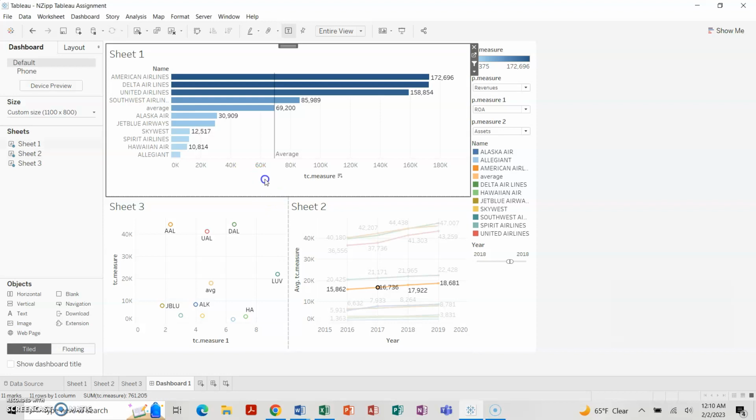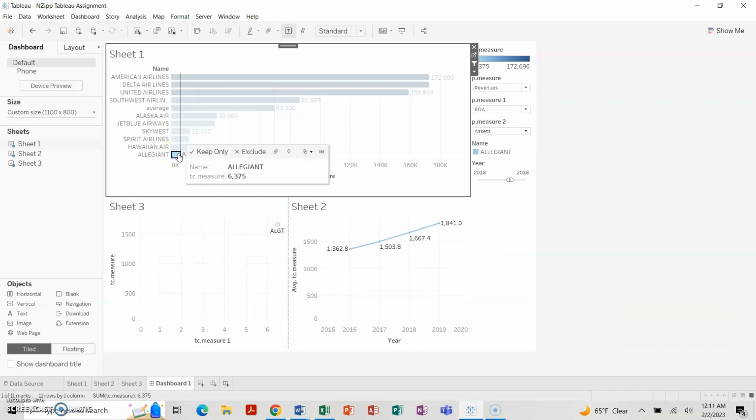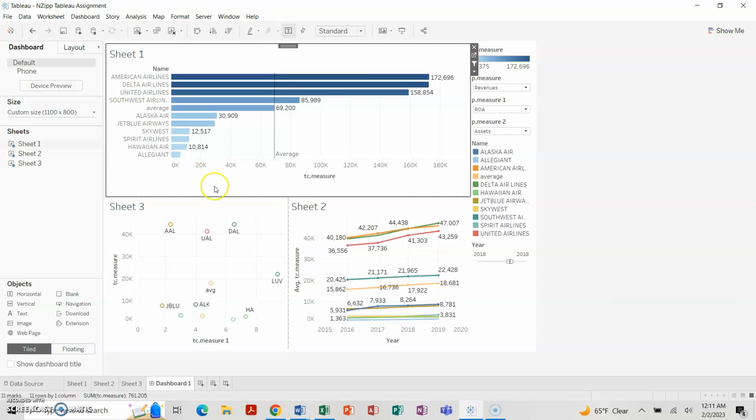The second thing I noticed out of all this is that Allegiant Airlines sits actually pretty low out of all of the airlines. It measures at only 6,375.